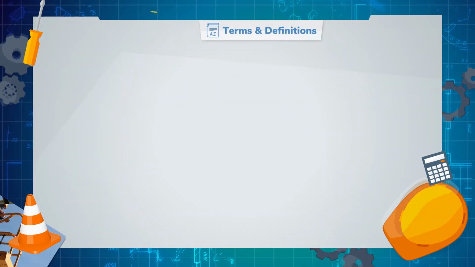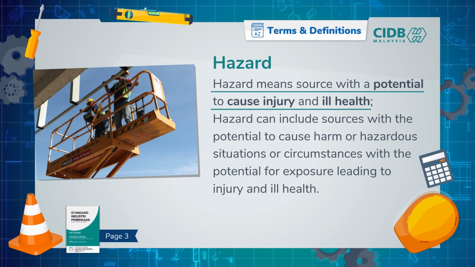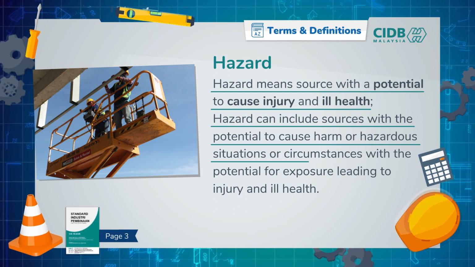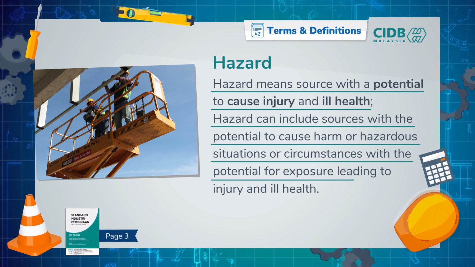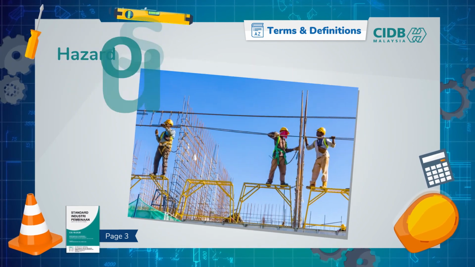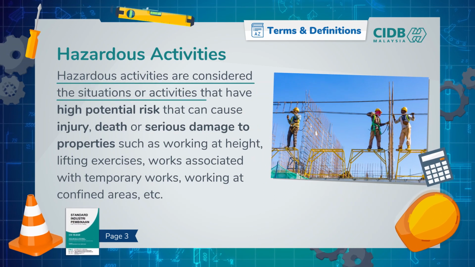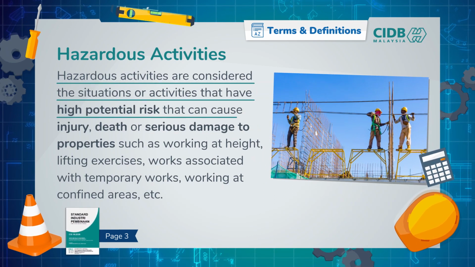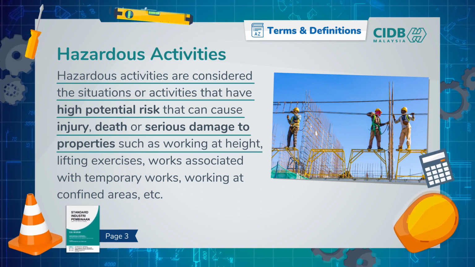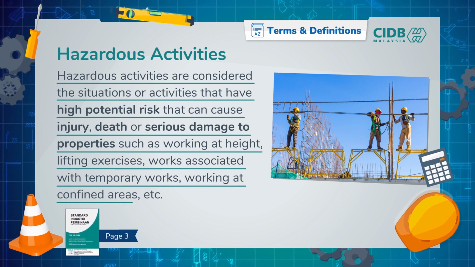Hazard. Hazard refers to the source with the potential to cause injury and ill health. Hazard can also include sources with the potential to cause harm or hazardous situations or circumstances with the potential for exposure leading to injury and ill health. Related to this term is hazardous activities. Hazardous activities are the situations or activities that have high potential risk that can cause injury, death, or serious damage to properties, such as working at height, lifting exercises, works associated with temporary works, working at confined areas, and so on.